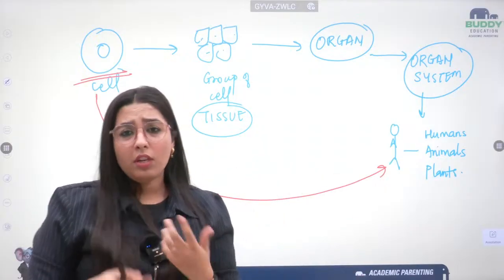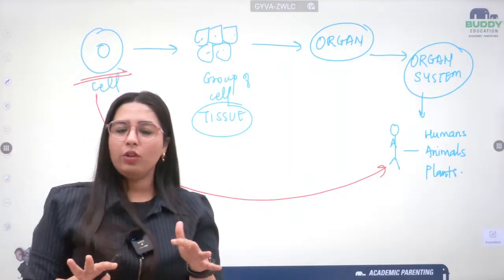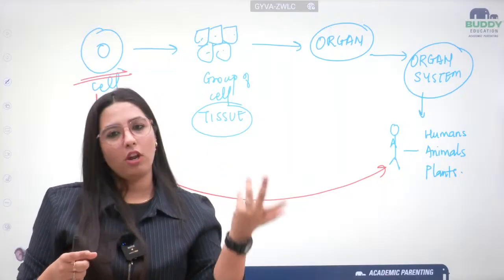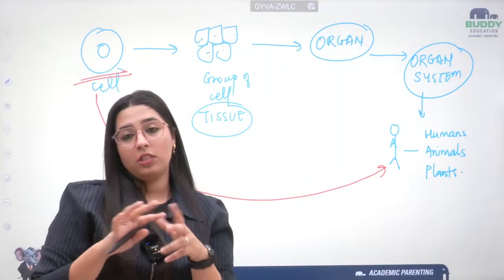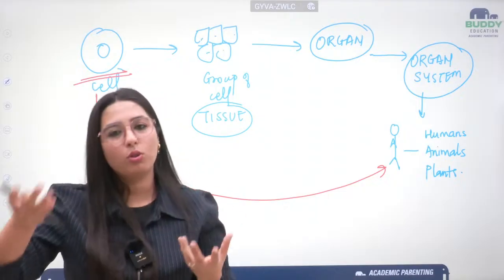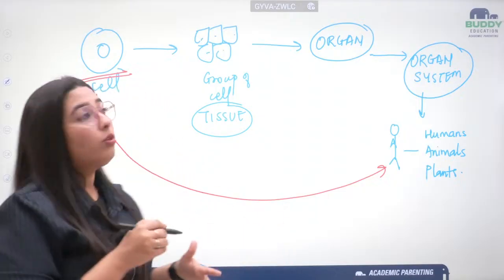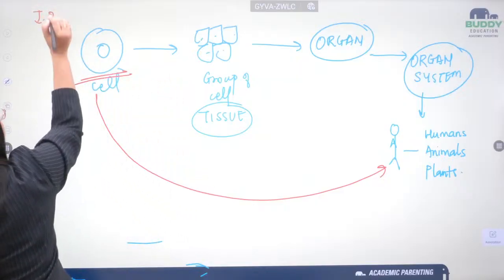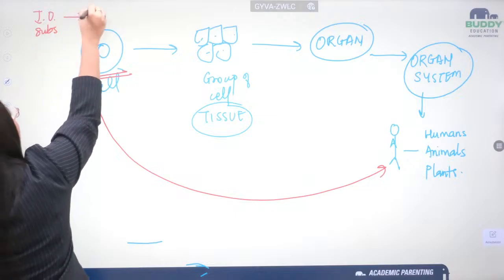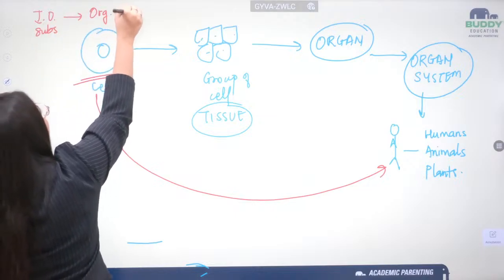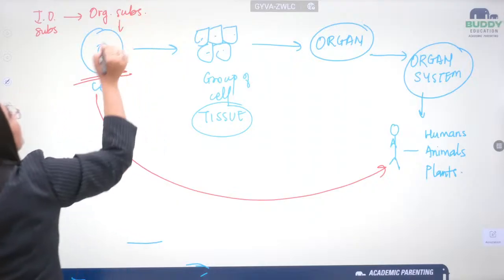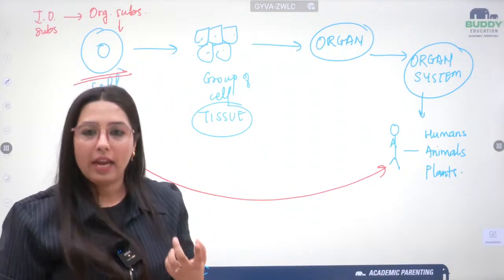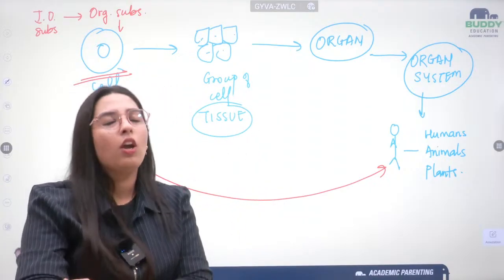Now let's move forward. Till now I know what a cell is. Till now I know where the cell has come from. The cell has come from inorganic substances. Those inorganic substances formed groups, then formed organic substances, and those organic substances form the cell. Then the cell forms tissue, tissue forms organ, organ forms organ system, then the organism: human, plants, animals, anything.